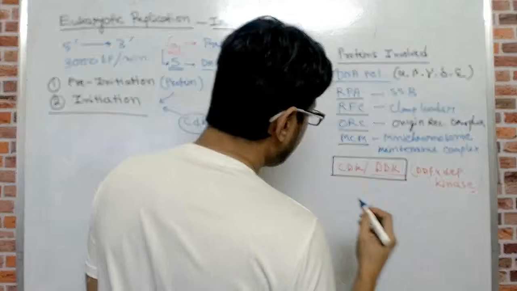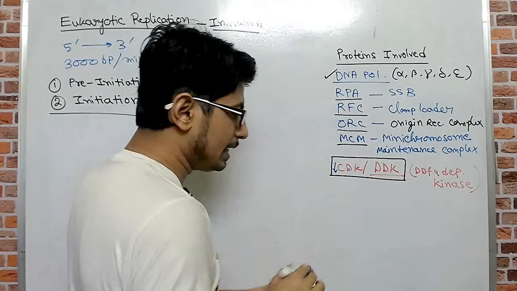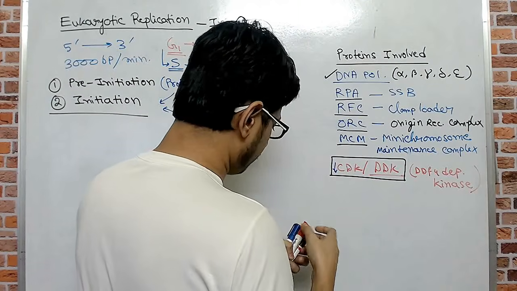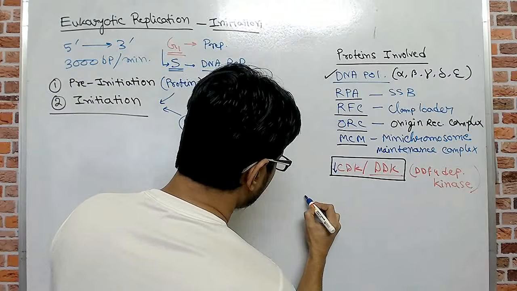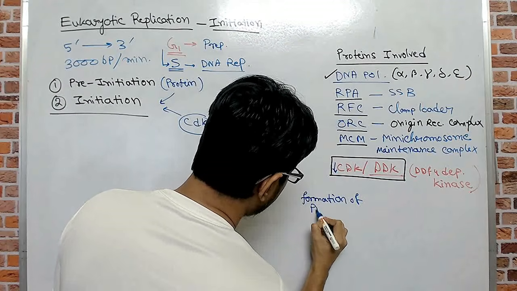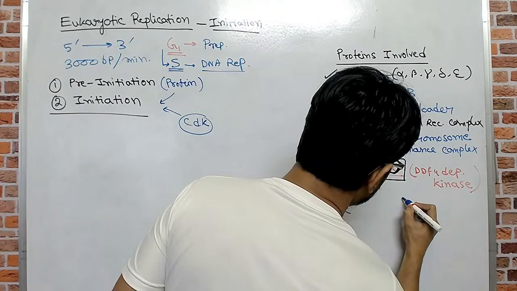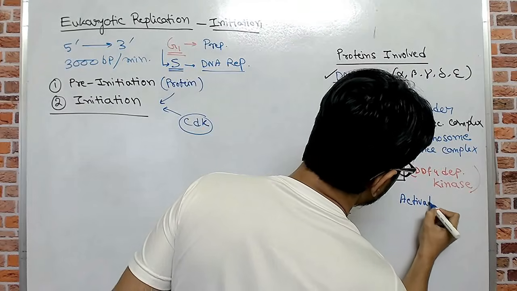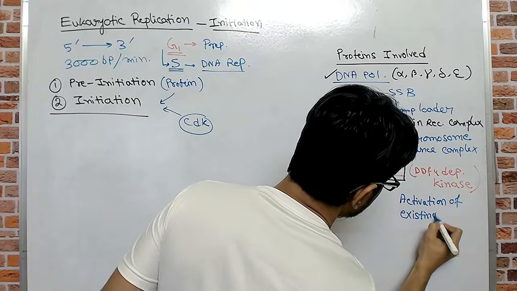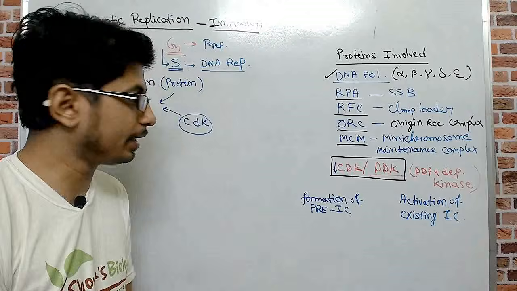How does it regulate it? Let's assume the CDK concentration is low. CDK can do two important jobs. One is the formation of the pre-initiation complex, and the second thing is the activation of the existing initiation complex. These are the two things. Both can be activated by the CDK.